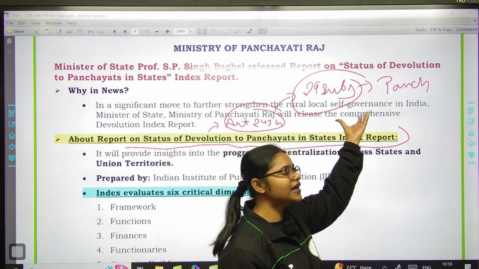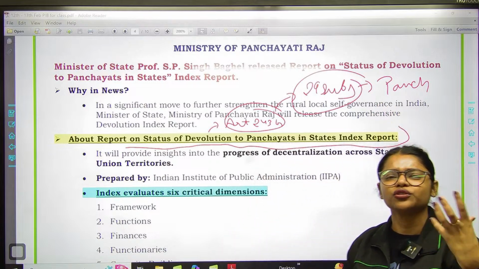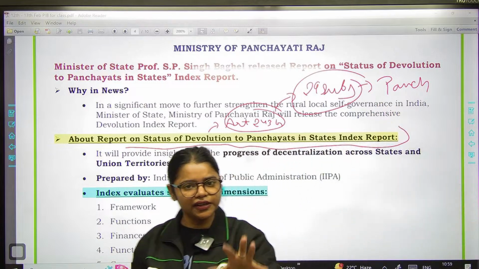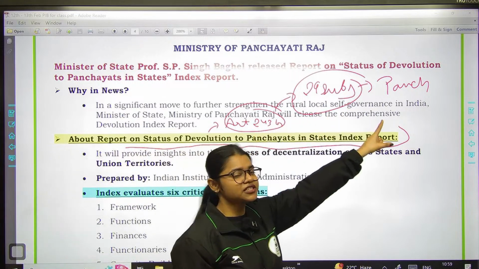पंचायत को क्या करना है? 29 subjects की responsibility दे देनी है, ठीक है? Now these subjects are related to development, regional level development, all about regional level development. So states की obligation क्या थी? 29 subjects देने पंचायत को, right?